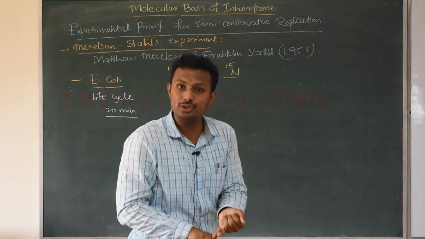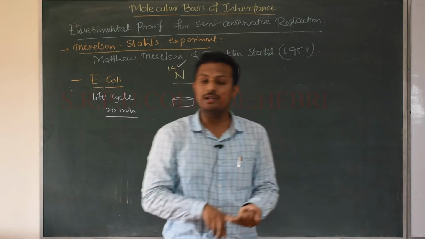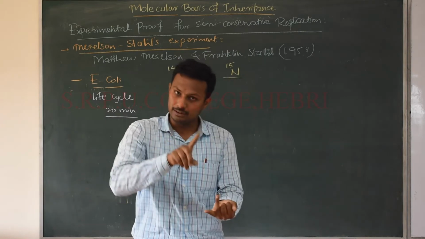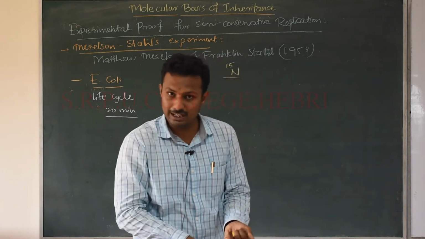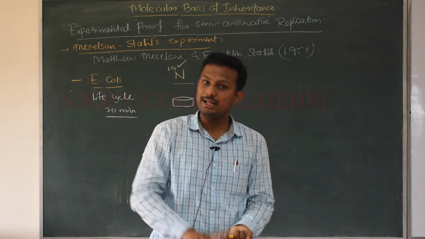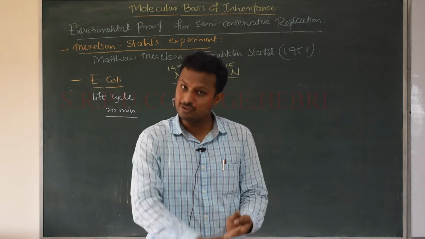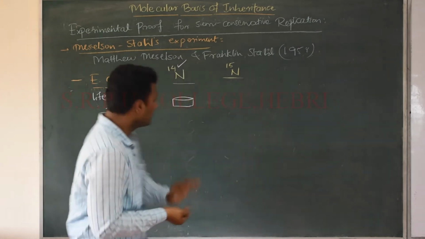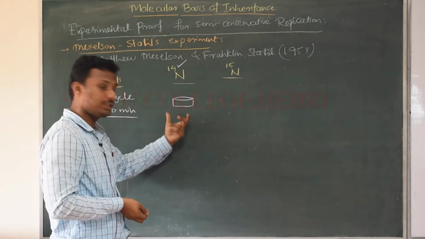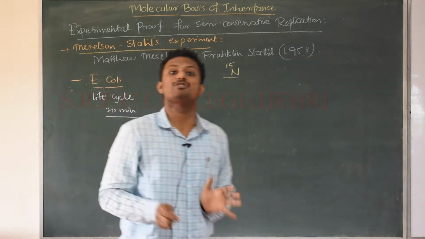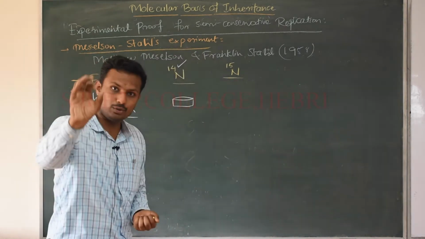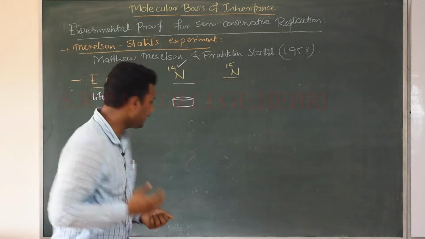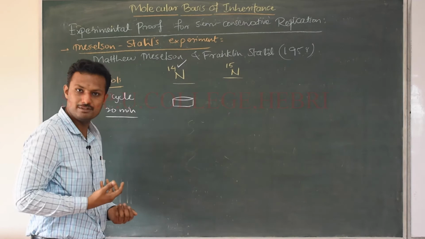And what nutrition is required to produce the DNA? You already know the constituents of the DNA. The DNA will have the nitrogen bases, the pentose sugars, the phosphate groups, and hydrogen bonds, yes or no? In order to make all these things, the nutritional medium should consist of all these sources. So the nitrogen source must be there in order to replicate, right? In order to continue the life cycle of these bacteria.